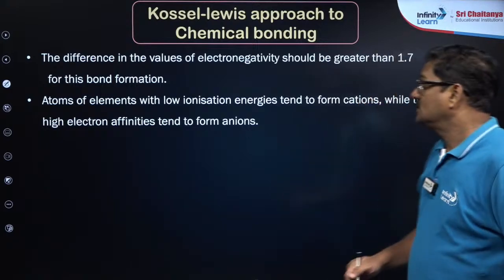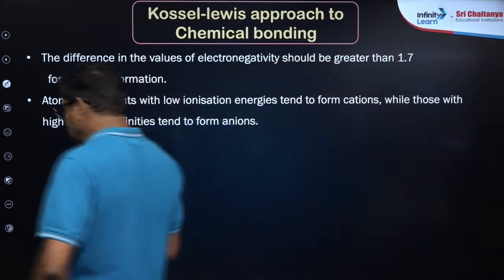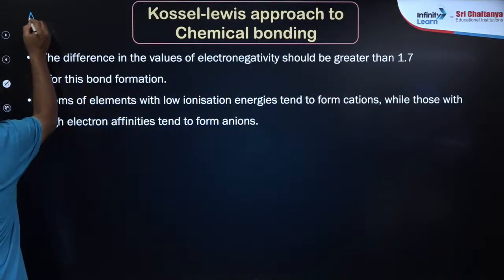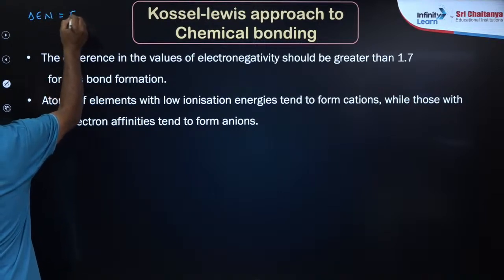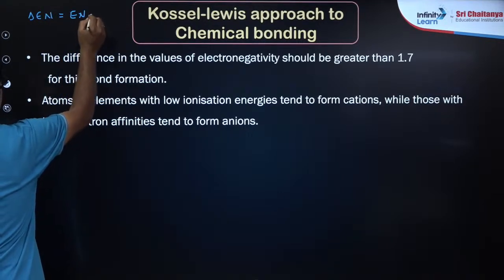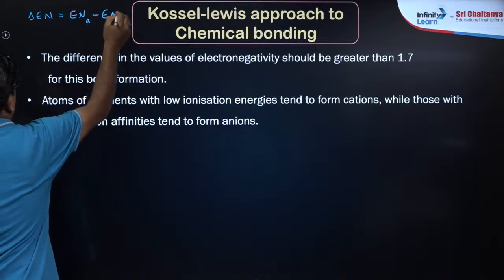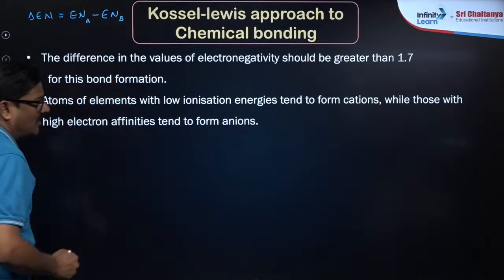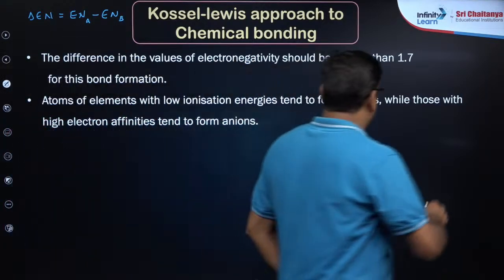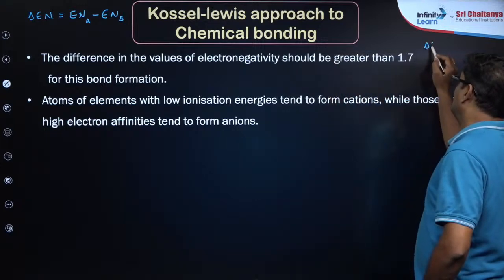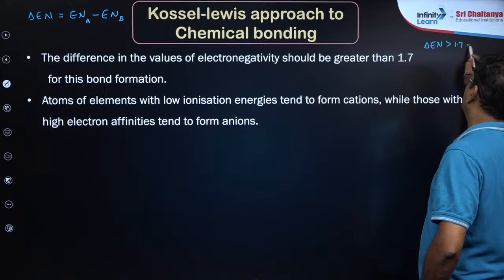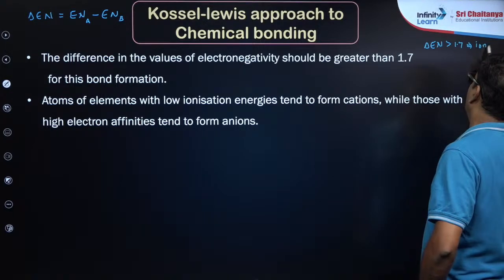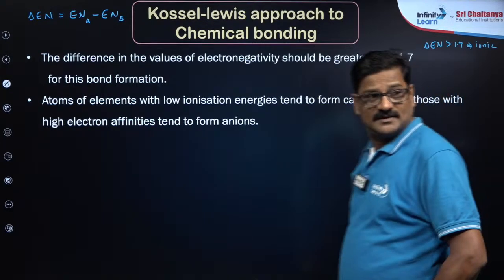So if you take the electronegativity difference, delta EN means electronegativity of element A minus electronegativity of element B. If the electronegativity difference delta EN is greater than 1.7, then the bond is going to be ionic bond, my dear students.